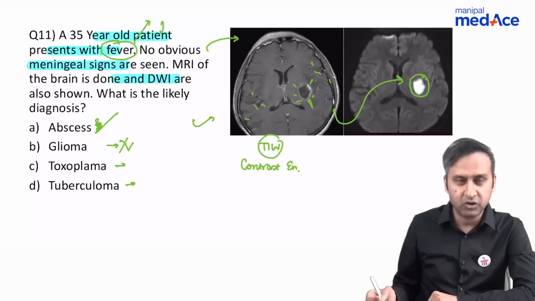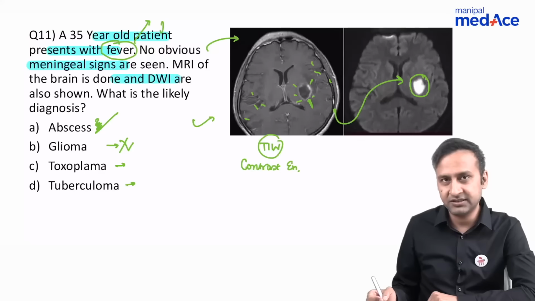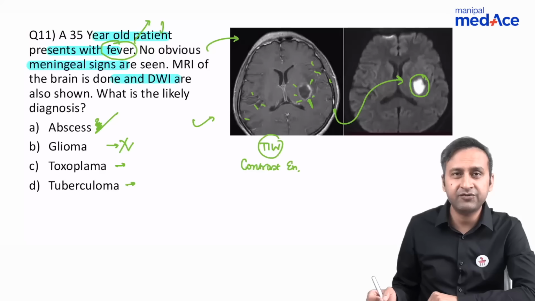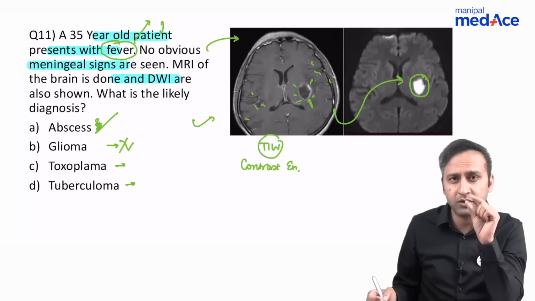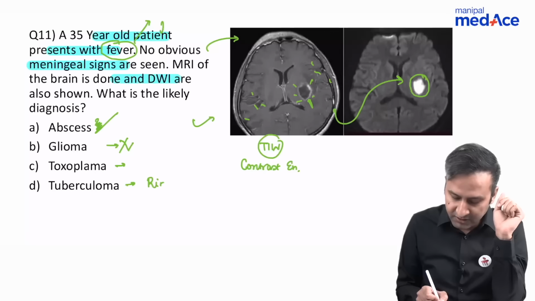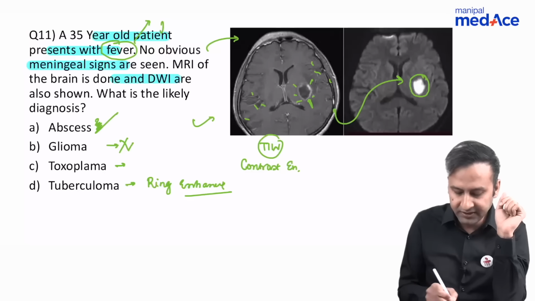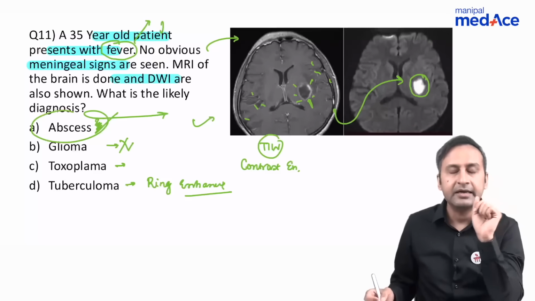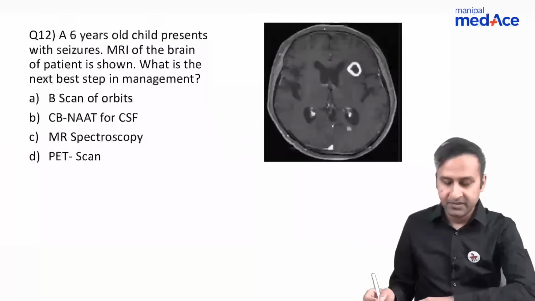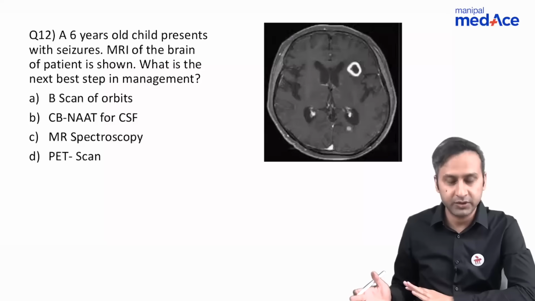Tuberculoma again can be one of the possibilities. Tuberculomas can present in this manner in the form of peripheral ring enhancement, but tuberculomas are small ring enhancing lesions. They are much smaller ring enhancing lesions. So this is not a tuberculoma. The answer in this case is pretty straightforward. It's an abscess.